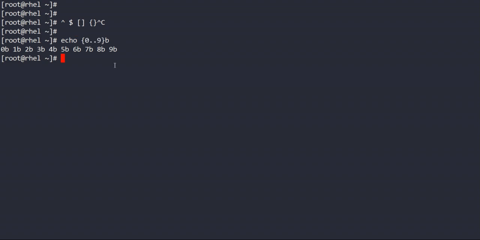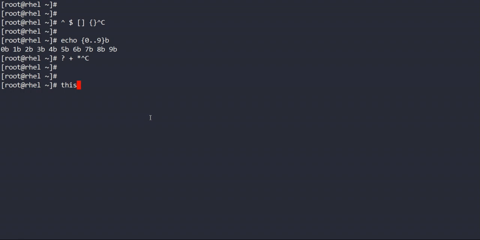Okay, now we will see more of the patterns. This one is also one pattern, then we have this one also, and this one also. So what is the meaning of this?